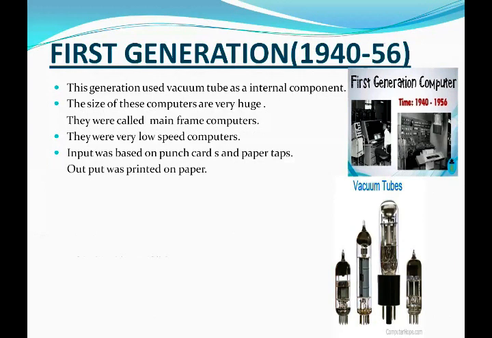Output was printed on paper. Main memory is the magnetic drum. What is a magnetic drum? An early high speed direct access storage device that used a magnetic coated cylinder.